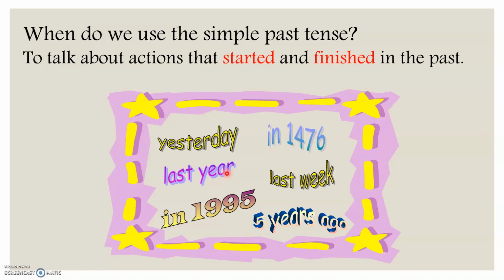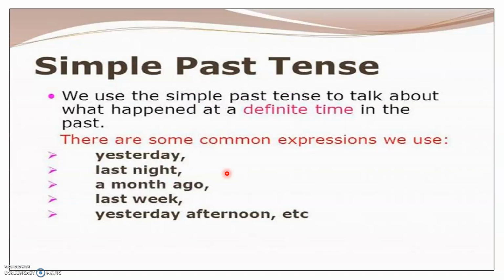These are the keywords which are related to the simple past tense. Others are last night, a month ago, yesterday afternoon, and so on.